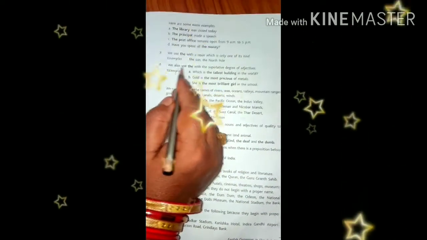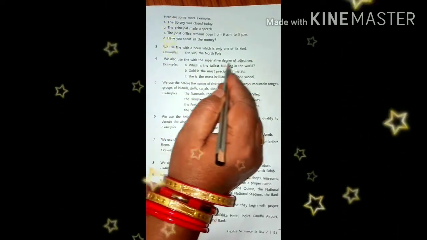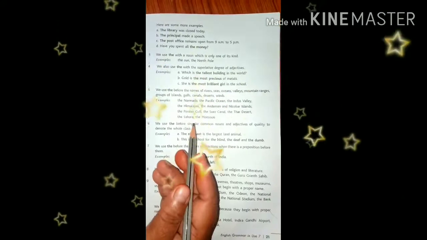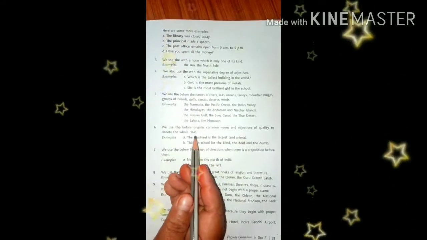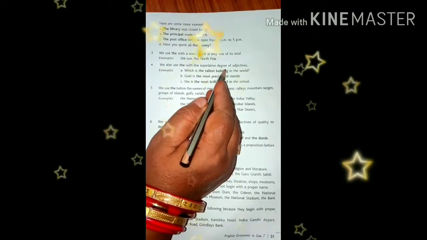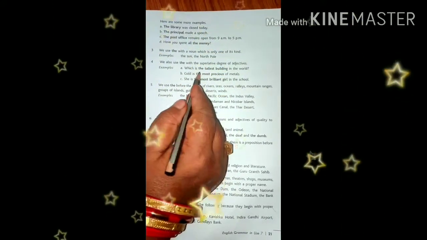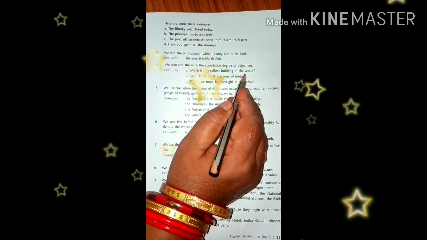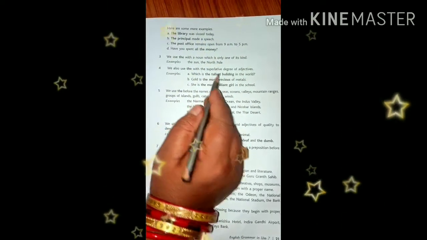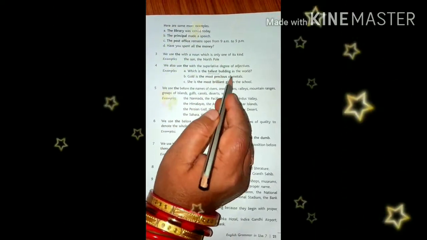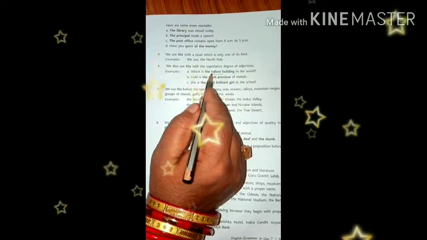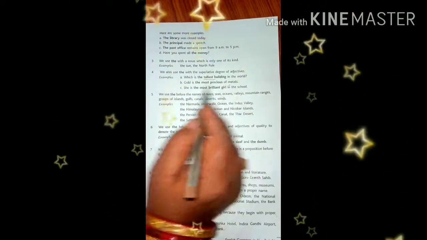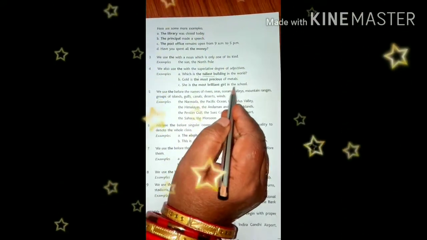Now the fourth rule: we also use the with the superlative degree of adjectives. As we know, adjectives have three forms: positive, comparative and superlative. In the superlative degree, we use the word the. Which is the tallest building in the world? We have comparisons of adjectives: tall, taller, tallest. Tallest is the superlative degree. Before the superlative degree, we use the article. Gold is the most precious of metals. She is the most brilliant girl in the school.